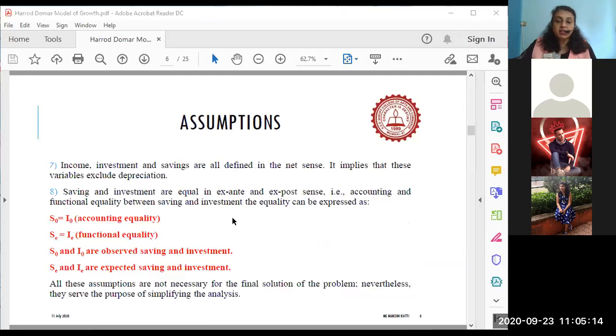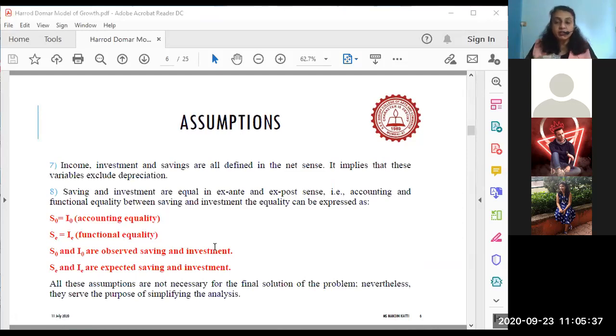There should be a quick adjustment, and that is why they say that SO and IO are the observed existing rates of savings and investment, which you can also call actual saving and actual investment.